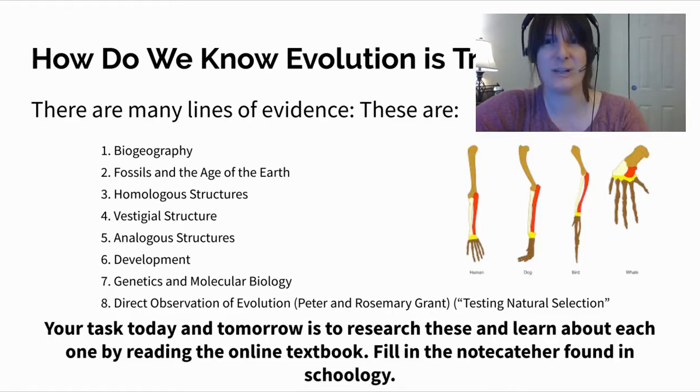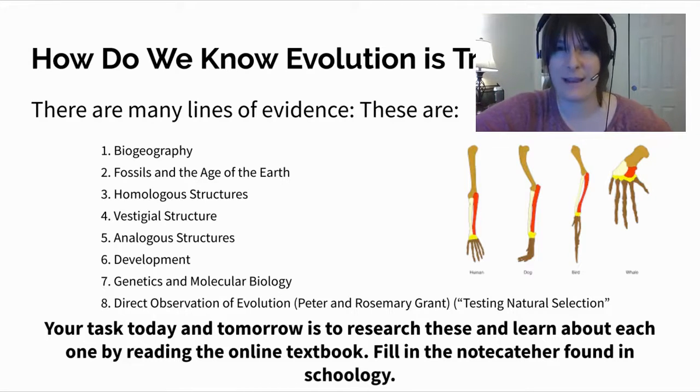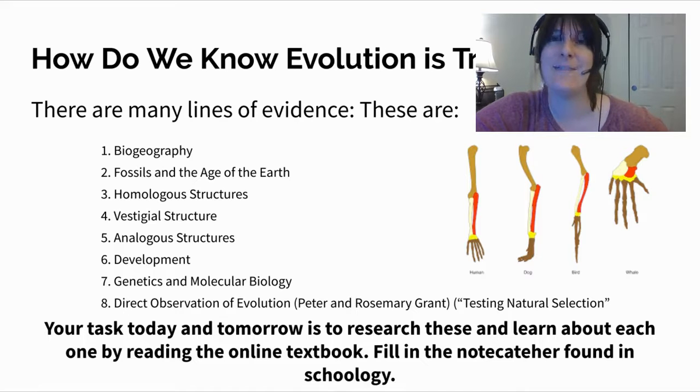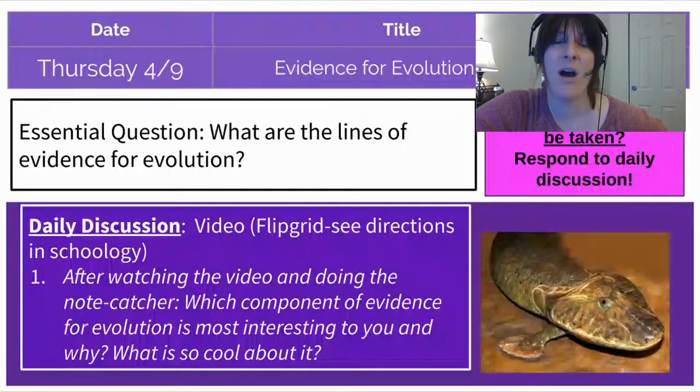Then you're going to go into Schoology and you're going to start this note catcher looking at how we know evolution is true. In order to get the information for this, you're going to do some reading from the online textbook, section 17.4. On Thursday, you'll spend a little bit more time completing that because there's 8 different lines of evidence that we are going to be focusing on.